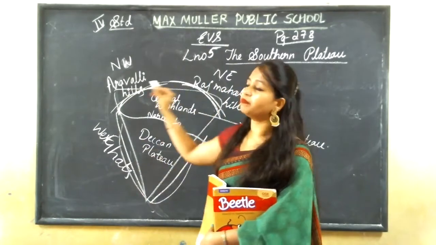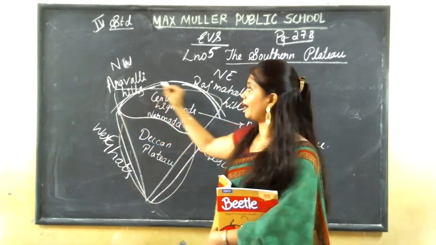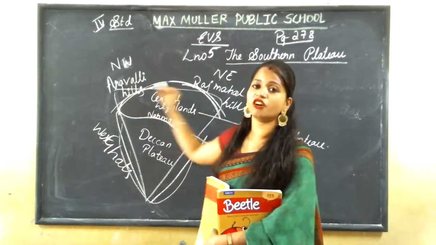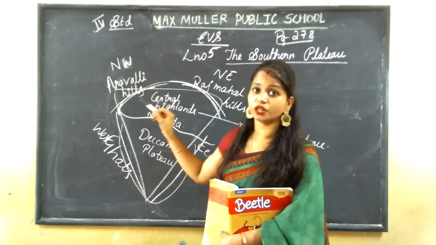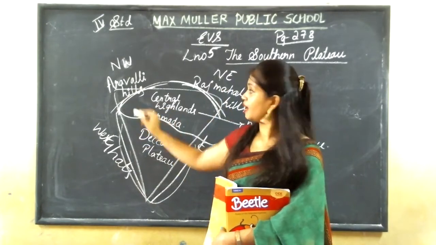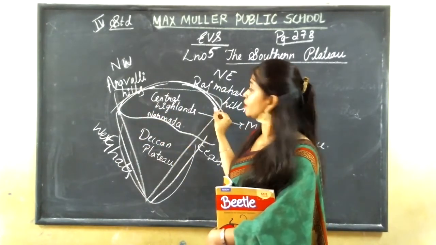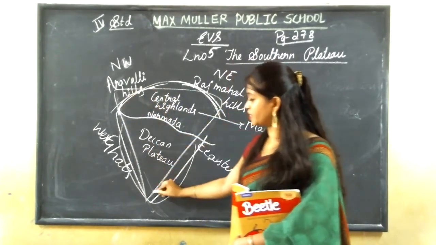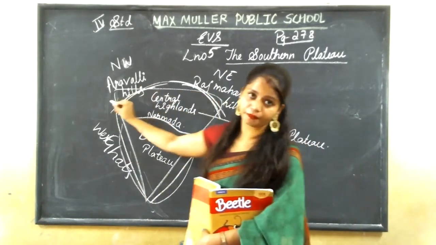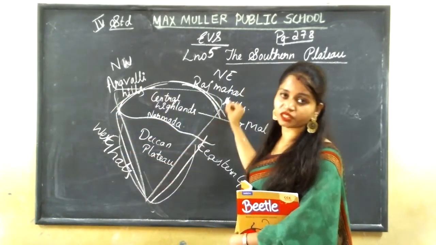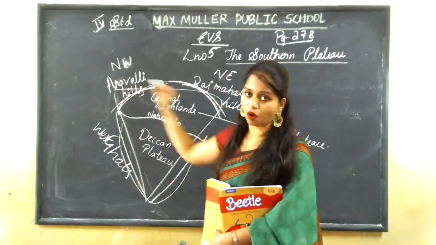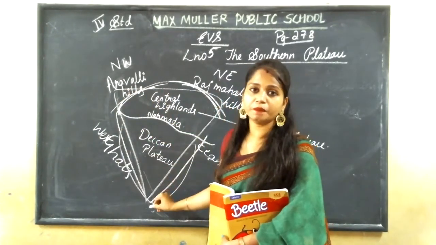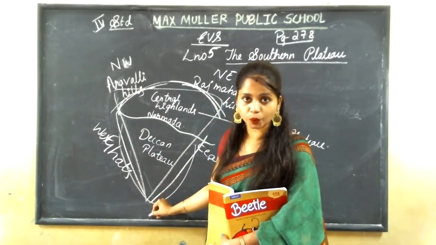And this southern plateau is covered by two hill ranges in the northern side. Don't get confused. Just listen to me and look at the board. This southern plateau is in a triangular shape. In the northern side, it is very broad, and when it comes to the southern part, it is very narrow.